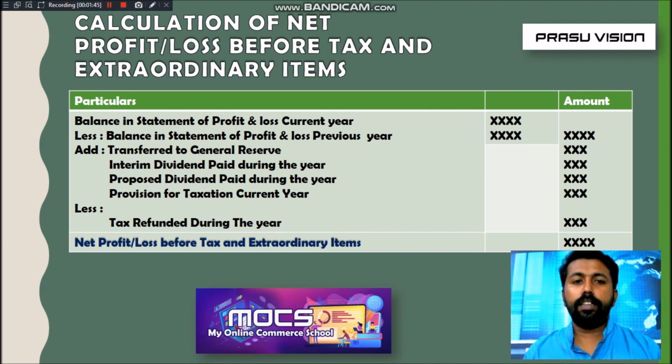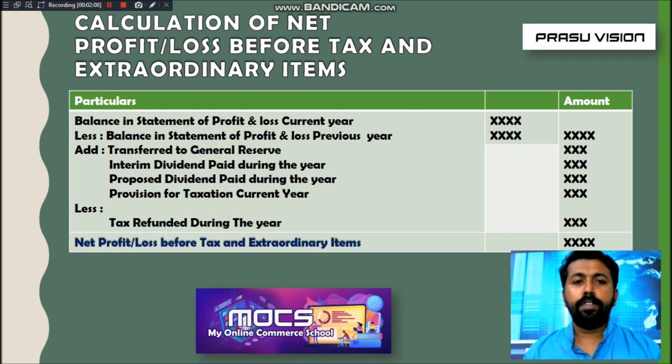Normally, at the annual general body meeting, the directors will declare the proposed dividend. Dividend proposed for a particular year is proposed dividend. So at the time of the annual general body meeting, it will be declared.